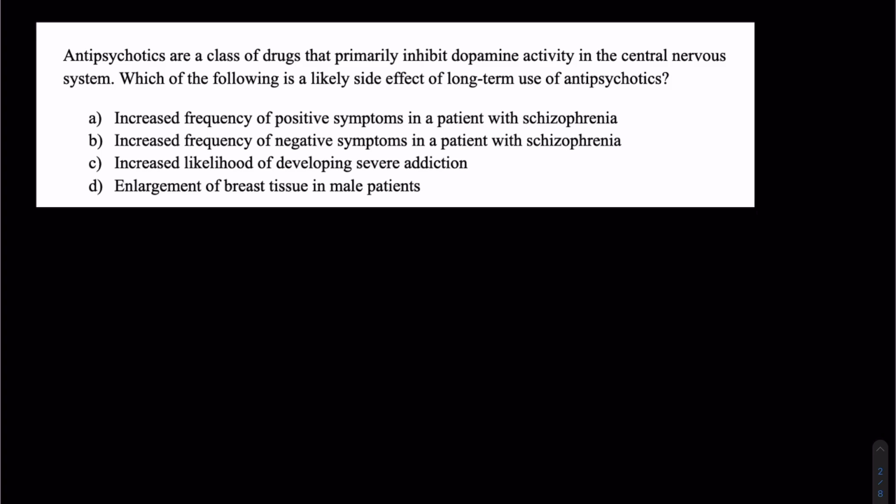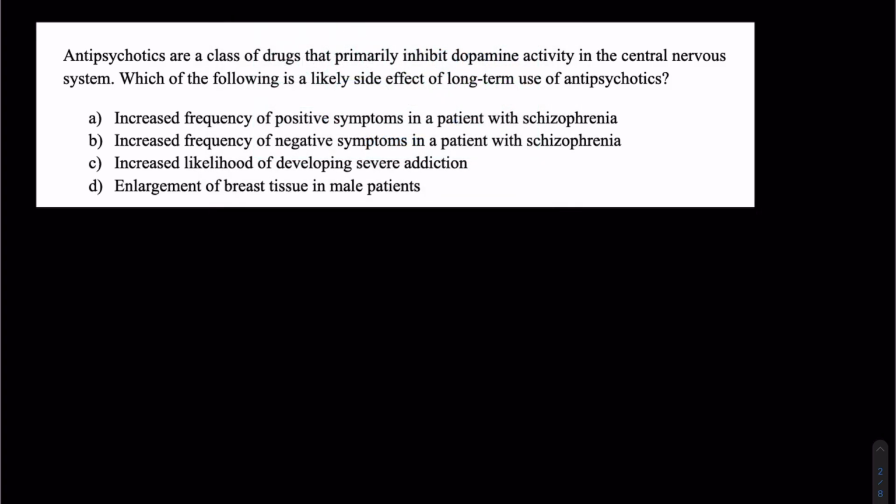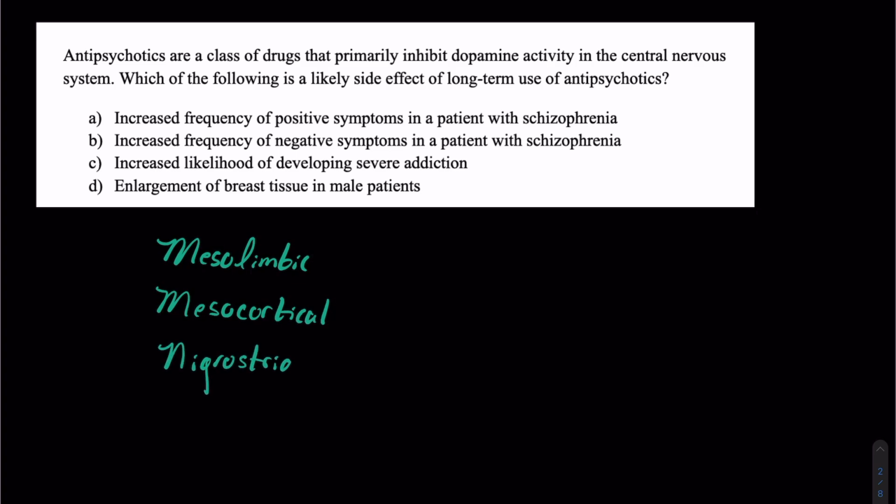So to know what's going on in this question, we have to know a little bit about our dopamine pathways, of which there are 4 that you need to know for test day, which are going to be the mesolimbic pathway, the mesocortical pathway, the nigrostriatal pathway, and the tuberoinfundibular pathway.